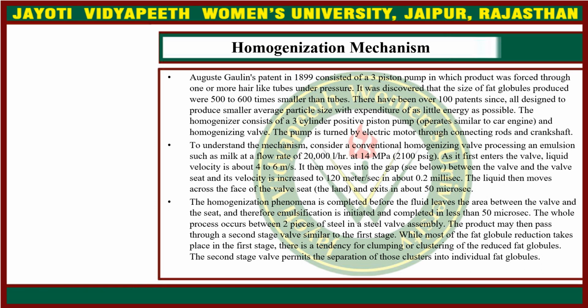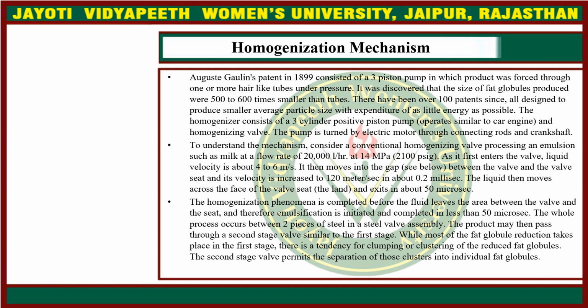The homogenization phenomenon is completed before the fluid leaves the area between the valve and the seat, and therefore emulsification is initiated and completed in less than 50 microseconds. The whole process occurs between two pieces of steel in a steel valve assembly. The product may then pass through a second stage valve similar to the first stage.